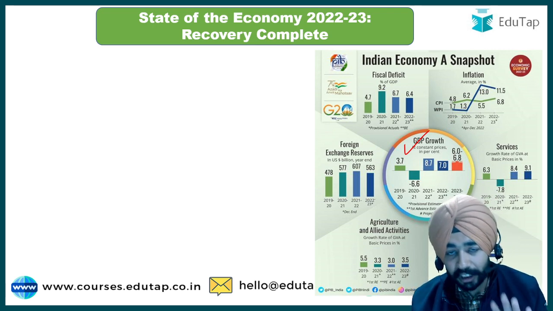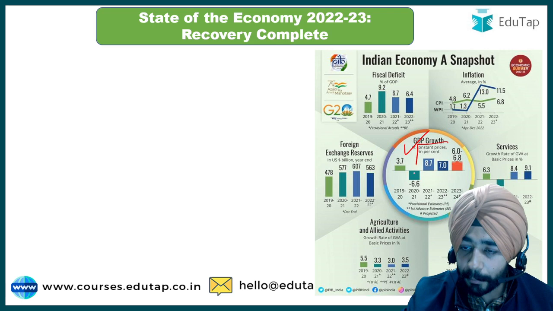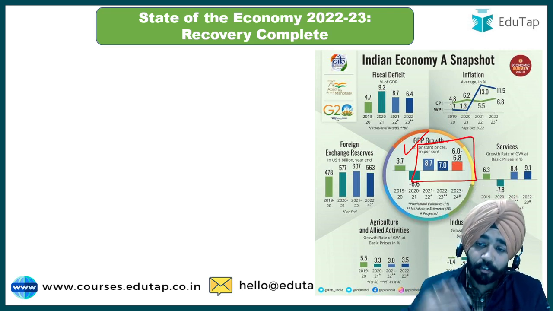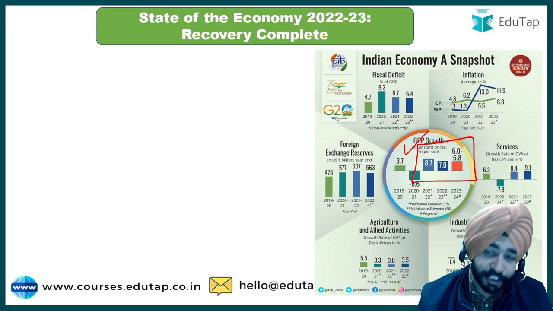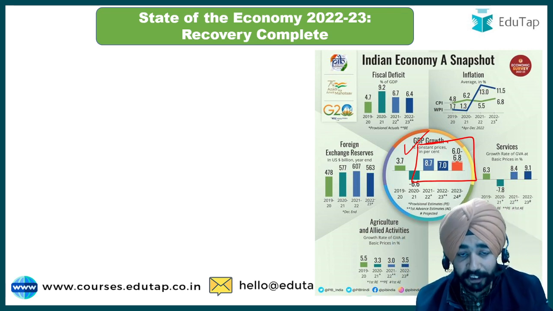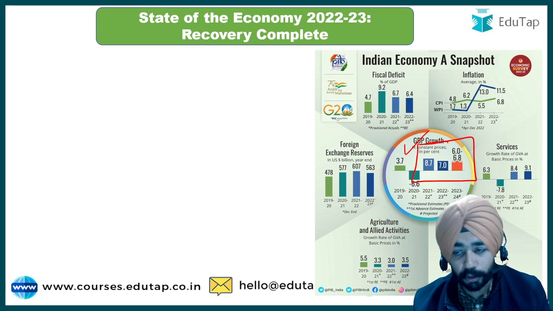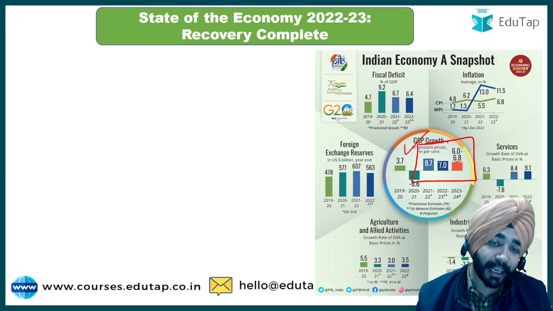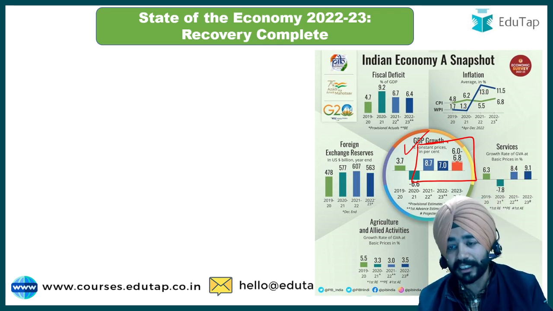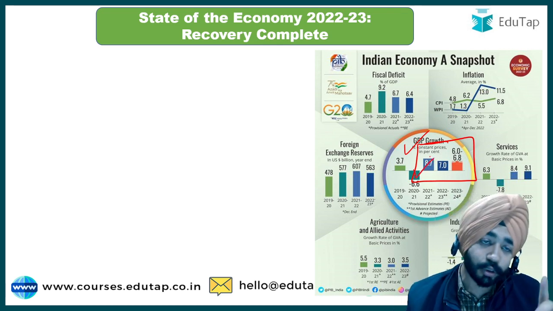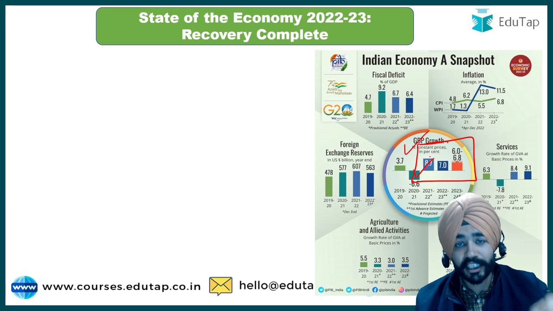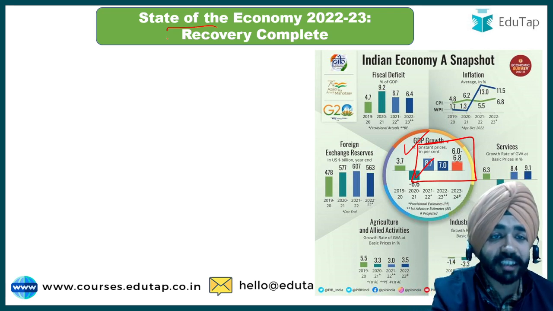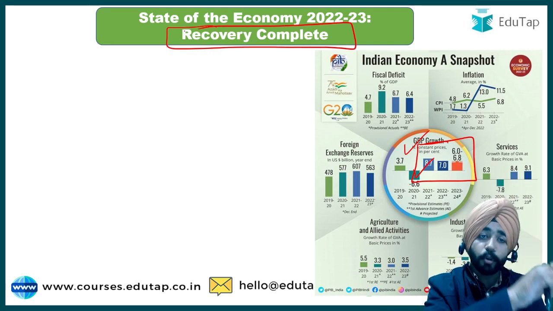If I talk about this economic survey, it has basically talked on these specific GDPs. For example, the GDP for 2021-22 that has been achieved. What is the GDP projection for the year that is running, financial year 2023, and for financial year 2024? When I start with the basic thing, it says for the year 2021-22, we have achieved a growth rate of 8.7%, which highlights that the recovery is complete from the COVID-19 pandemic level.